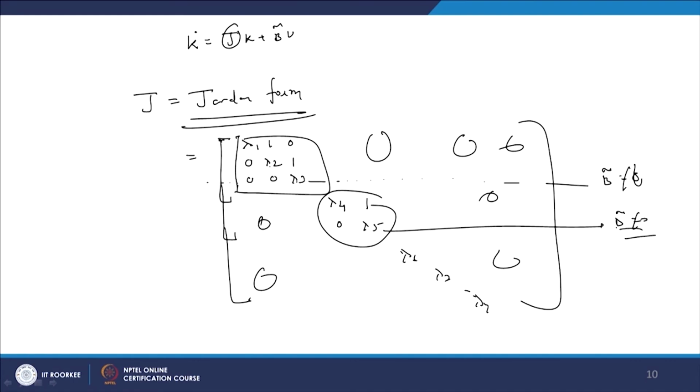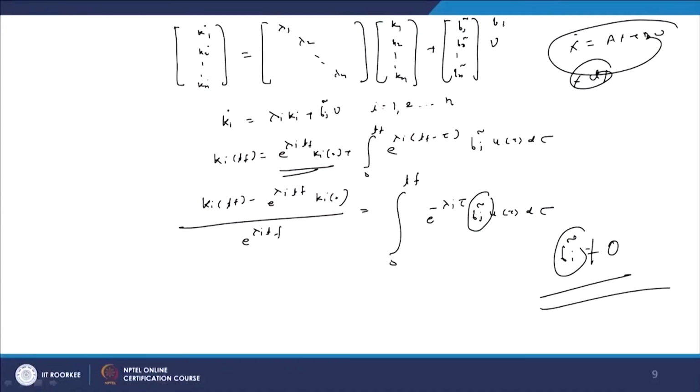If any element here, or the element concerned with the end of the Jordan block, is 0, then we can say that the system is not controllable. So, from this we can get the insight of the system, that means which particular state is not controllable. We have also seen that if any of the state, let us say this is B1 bar is equal to 0, it means that this K1 dot does not exist in our system. Therefore, that particular state we can isolate it, and finally if you take this state into account, the controller design